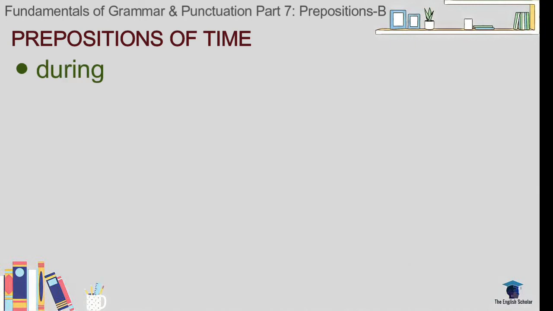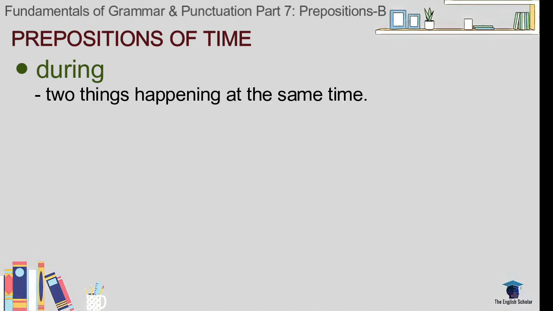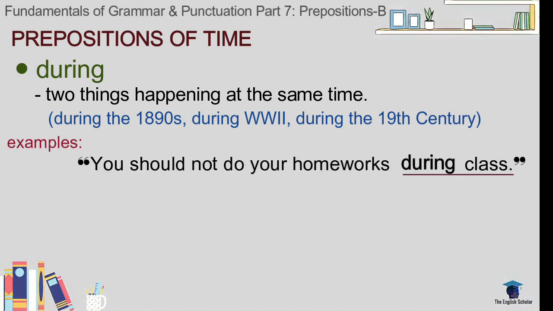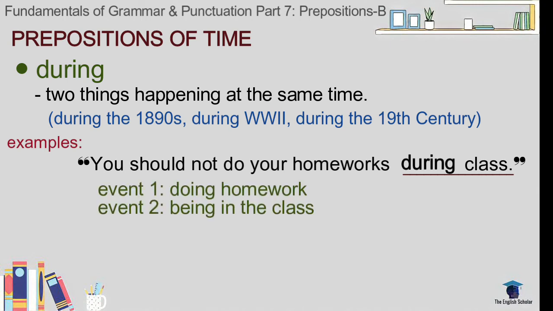Next, during. During describes simultaneous events, or events that are happening at the same time, and it also describes any time or any period within a given time interval. For example, 1890s, World War II, 19th century. Example: you should not do your homeworks during class. So this sentence describes simultaneous events, or 2 things happening at the same time.